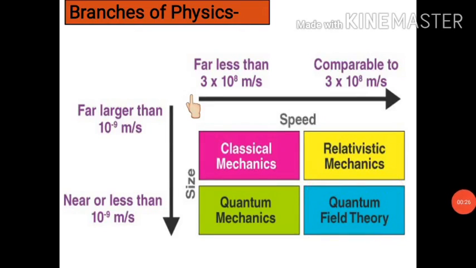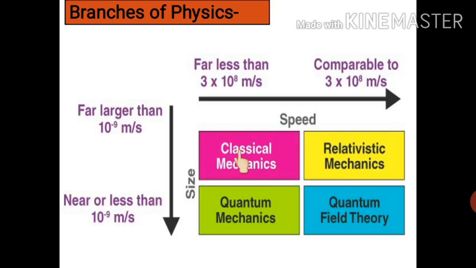Next is branches of physics. Physics has two main domains of study, macroscopic and microscopic. In macroscopic, we talk about classical physics or classical mechanics. Classical physics deals with macroscopic phenomena, which may be at laboratory or astronomical scales, and it includes branches like mechanics, optics, thermodynamics, and electrodynamics.